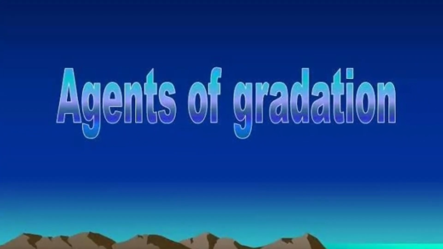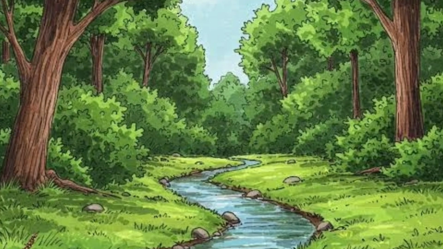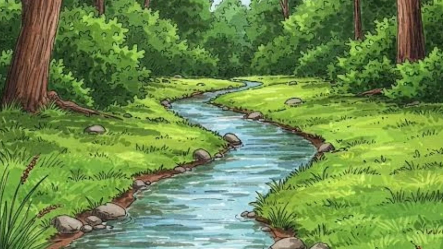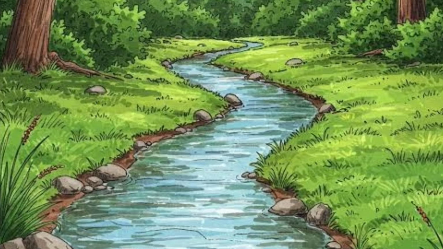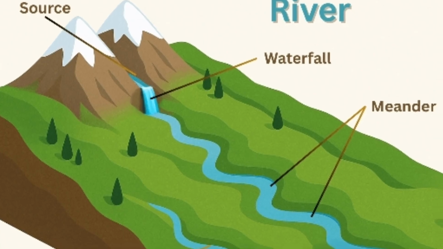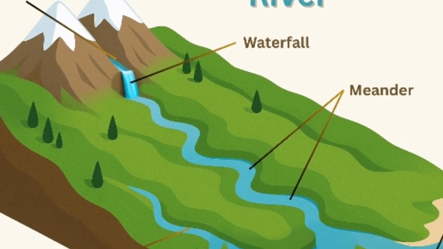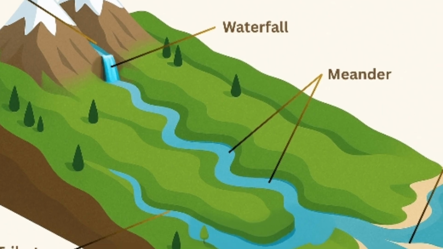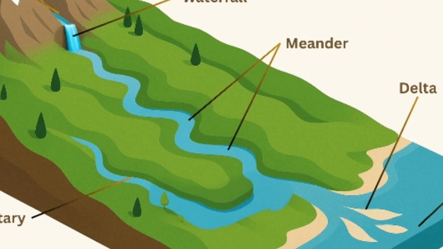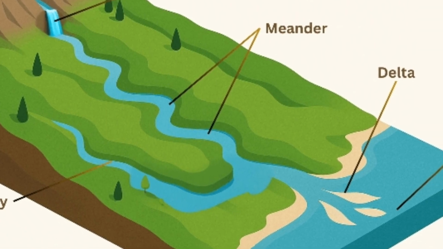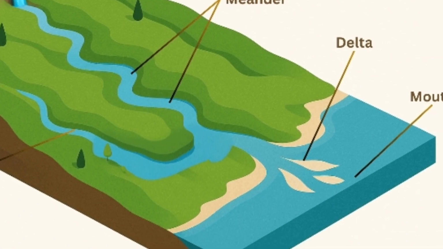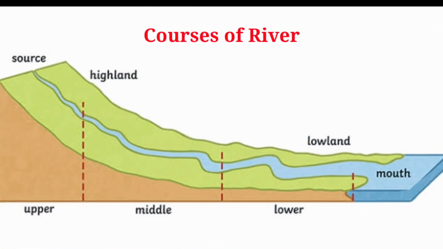Agents of gradation. Running water or river, fluvial landforms. The work of running water, rivers, is the most extensive among all the other agents of gradation. Rivers originate on higher landforms like mountains, hills and plateaus that receive water from various sources like the rain, glaciers, springs, lakes, etc. The place where the river originates is called catchment area, and where it joins the sea is known as mouth.